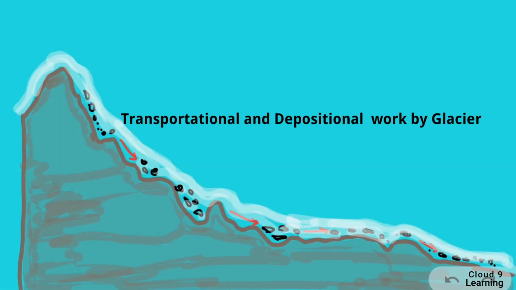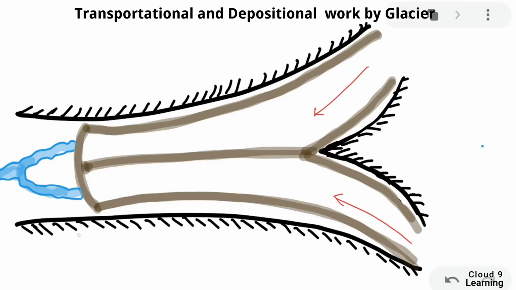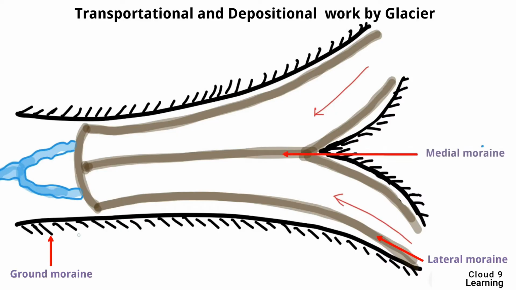Now we will study the transportational and depositional work by glacier. The glacier carries the sediments with it. These sediments are called moraines. Depending upon the location of the deposits, moraine can be divided into four types. That is ground moraine, lateral moraine, medial moraine and terminal moraine, as you can see it in this figure.